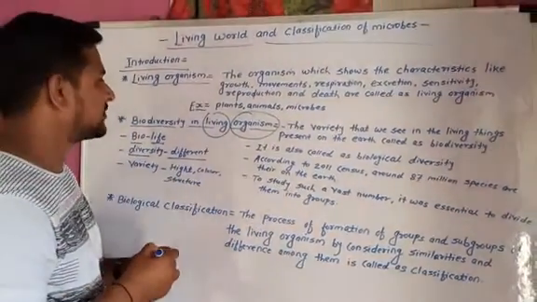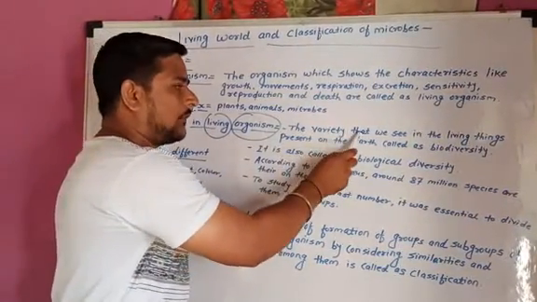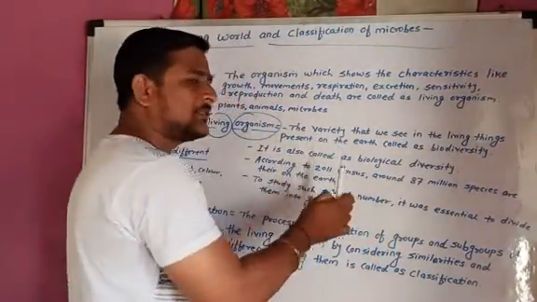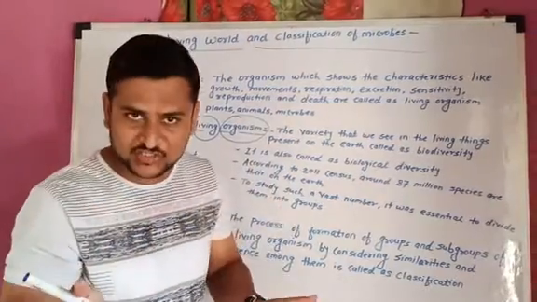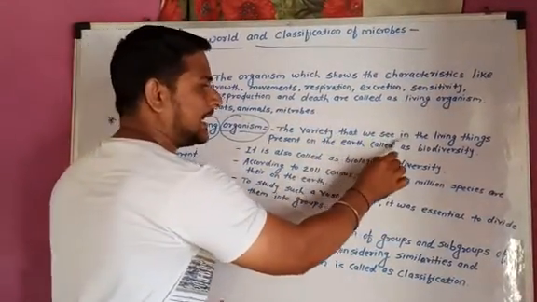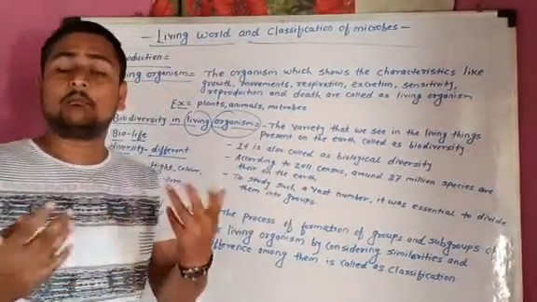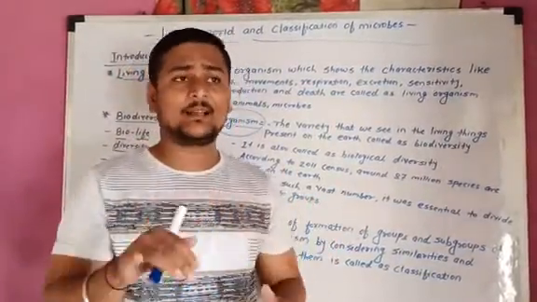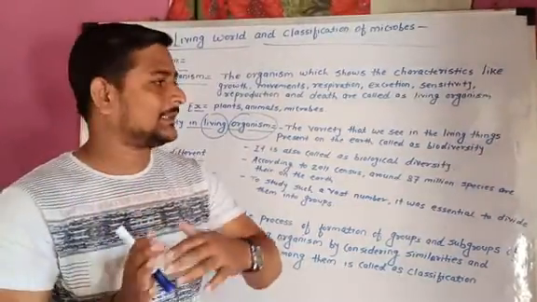So what is the definition of biodiversity in the living organism? The variety that we see in the living things. Variety means differences in their height, in their color, in their body structure. That is called variety. The variety that we see in the living things present on the earth is called biodiversity. Means the different types of living things we see on our earth, which are different from each other.